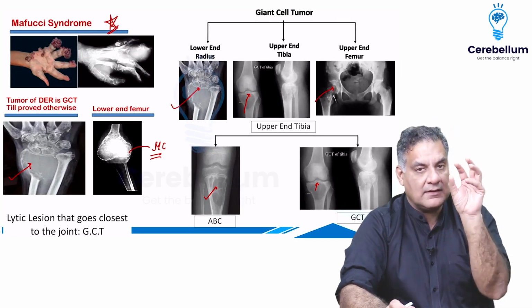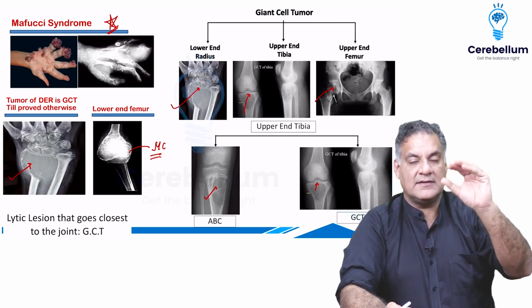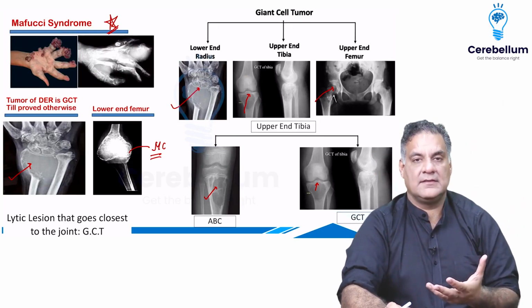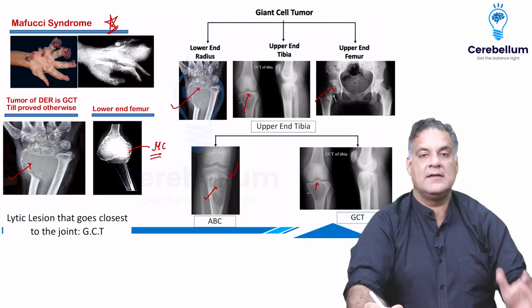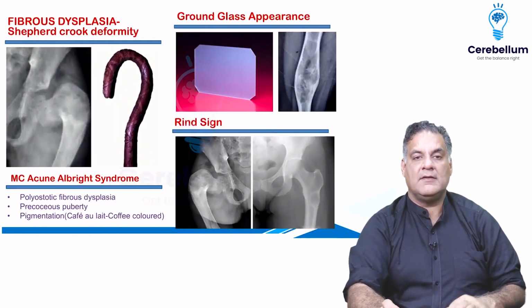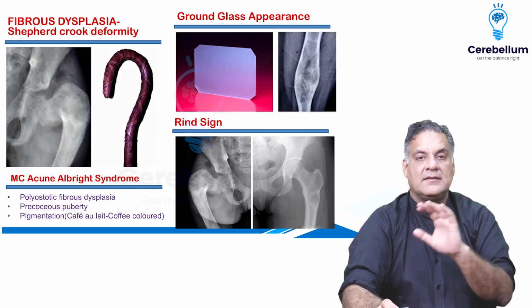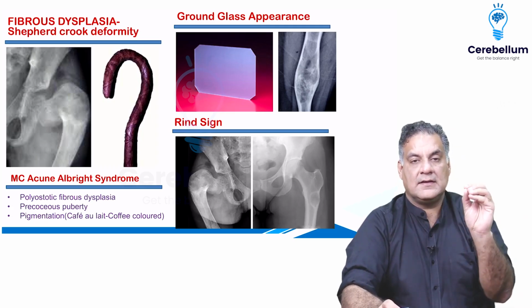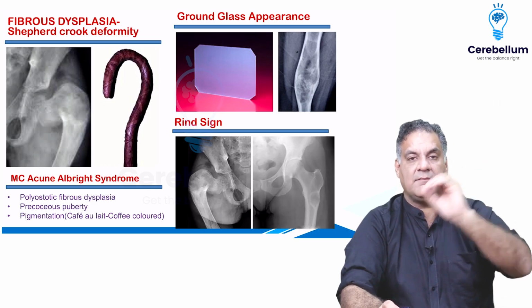So metaphyseal, giant cell tumor is going till the end of a bone. Giant cell tumor after maturity. ABC before skeletal maturity. So you will see the growth plate here. So it will be below that. So it's in the metaphysis. That is what you should remember. Another developmental abnormality apart from osteochondroma, fibrous dysplasia. Here, the classical shape of the bone changes because the bony matrix is substituted by the fibrous matrix.